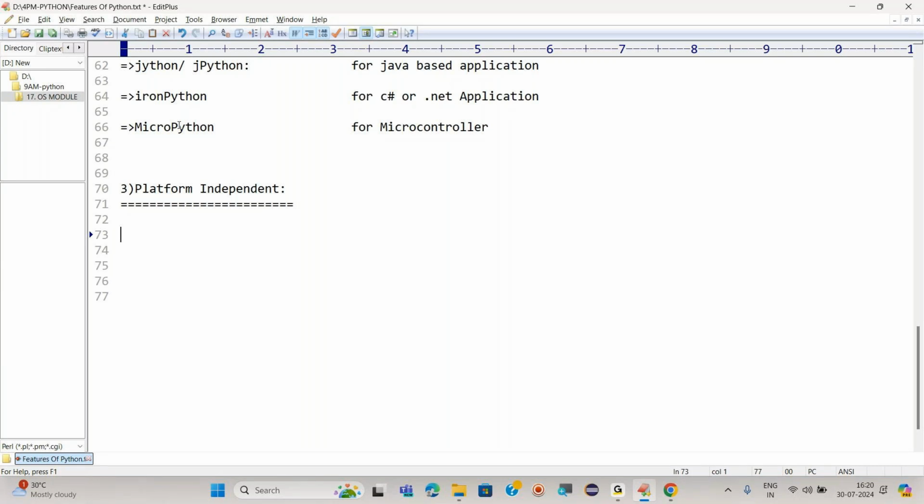Can I use it in Ubuntu? Can I use it in Mac OS? No. That means that software is platform dependent, OS dependent. Platform is nothing but operating system.